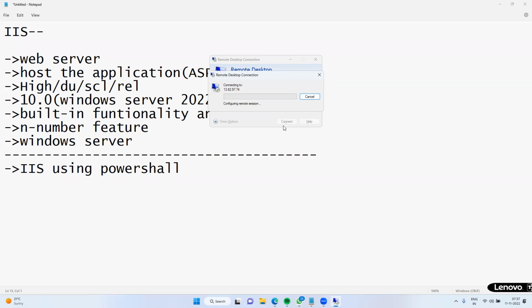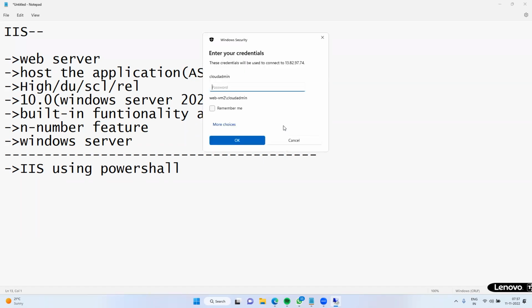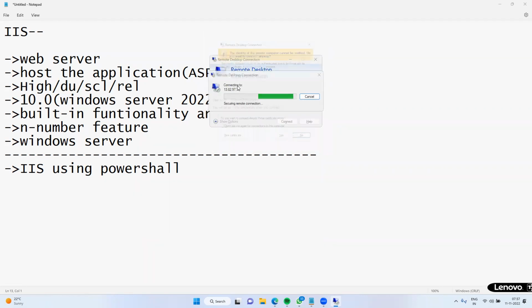I think for Linux, in place of IIS, we need to use the HTTP service. Yes, HTTPD, that is for the Apache server. Apache and WebLogic are different. Okay, good. Test. Connected.